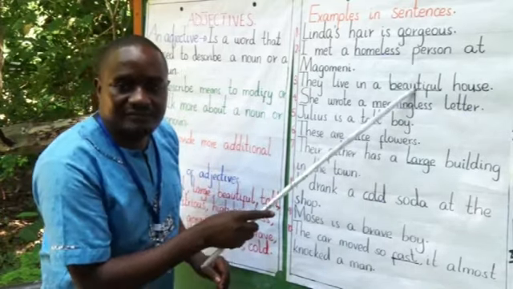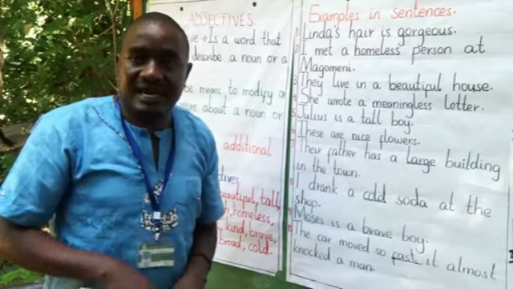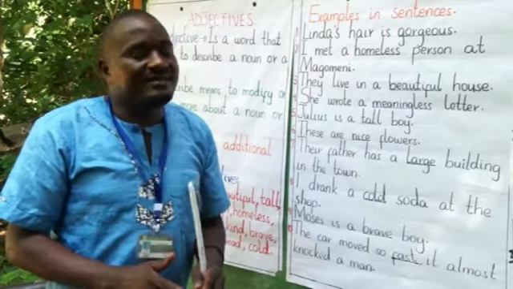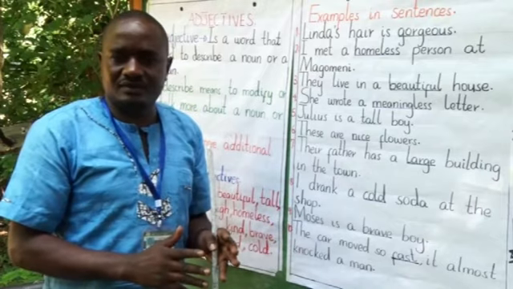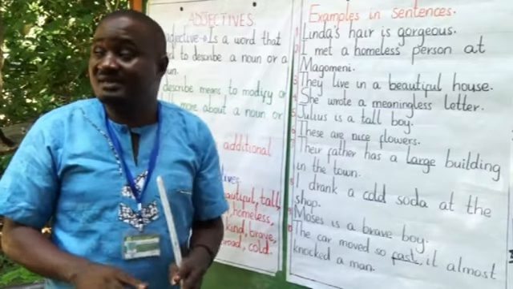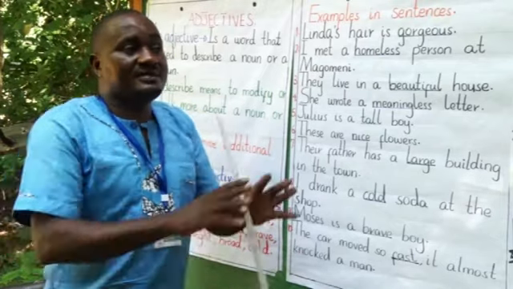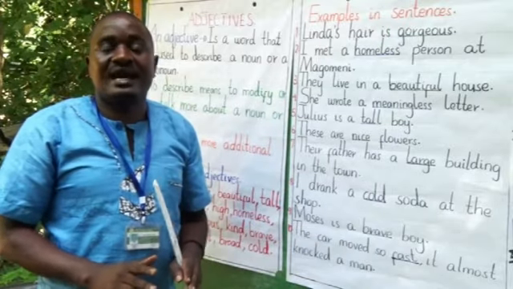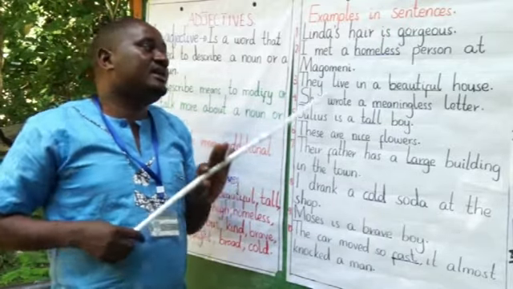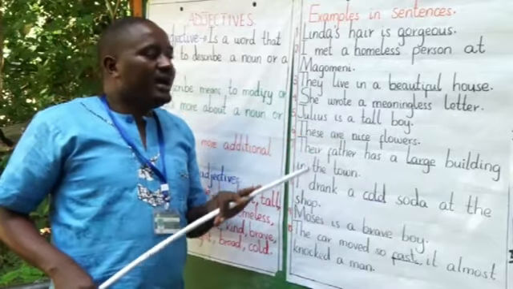The word beautiful is describing how their house looks like. Their house is so beautiful. Maybe there are some qualities. Maybe it has nice flowers. The house has a good environment. Those are the adjectives. So they live in a beautiful house.